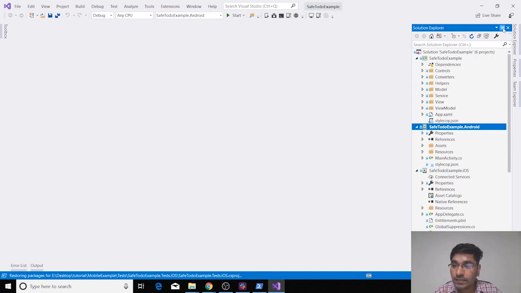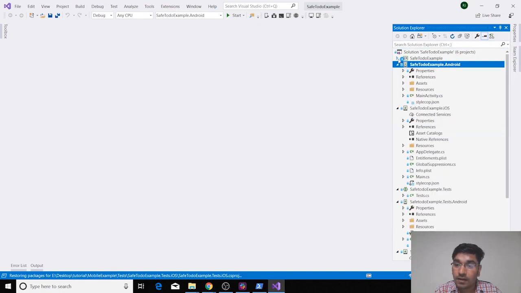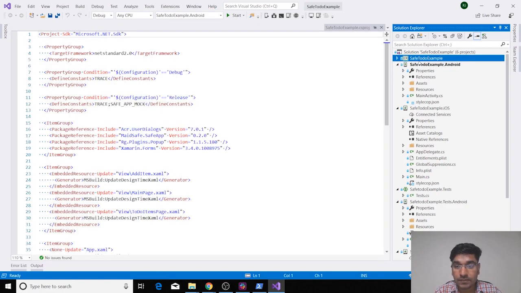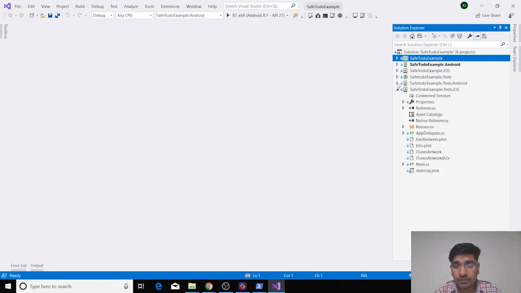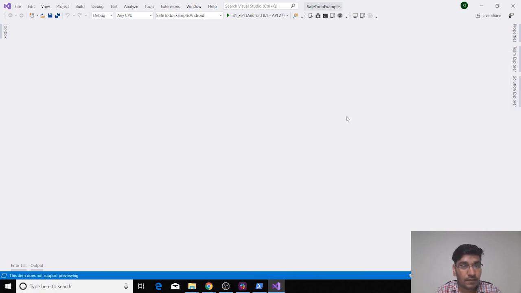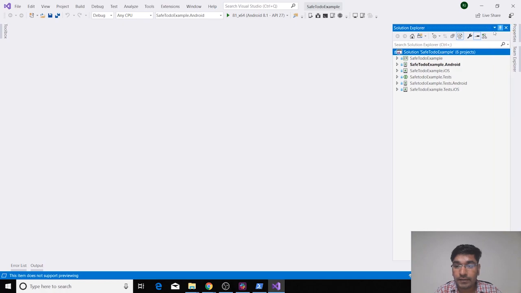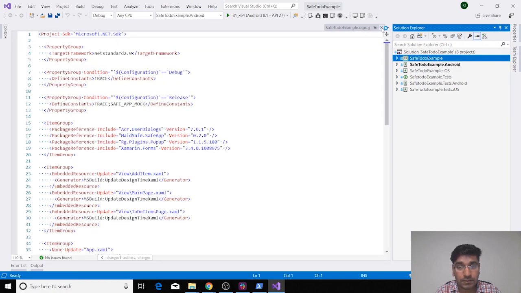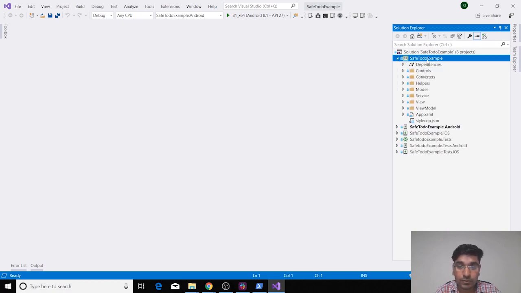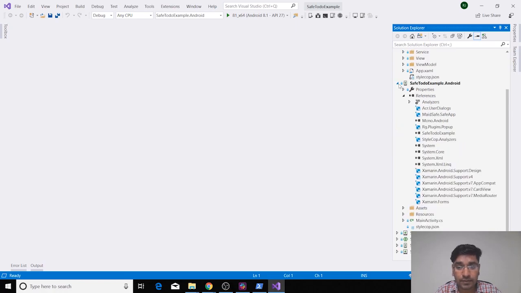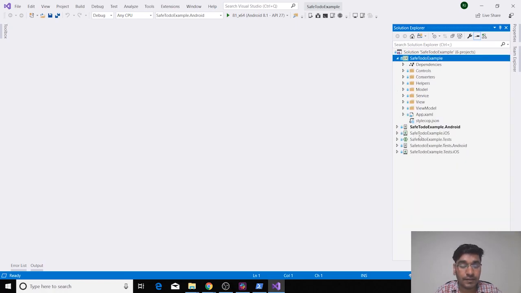Once the solution is loaded completely, go to Solution Explorer and you will see we have a .NET Standard project to share the code between Android and iOS, an Android project, an iOS project, and some test projects to run tests on the Android and iOS platforms. We will be writing most of our logic in the .NET Standard project, and then some platform specific code for Android and some for iOS.